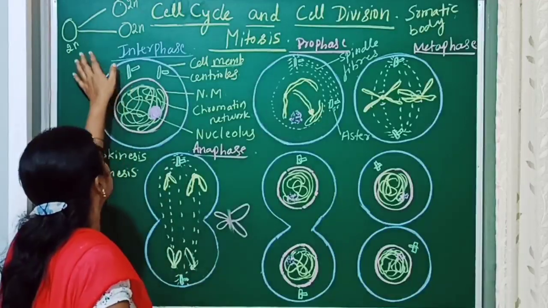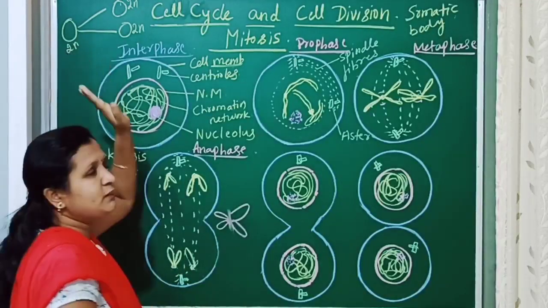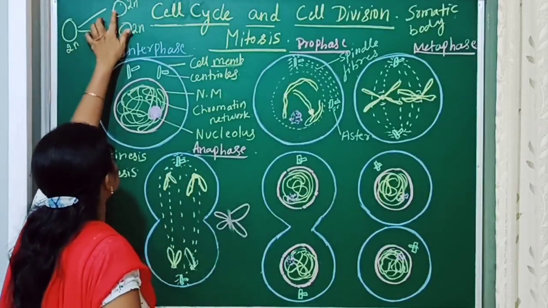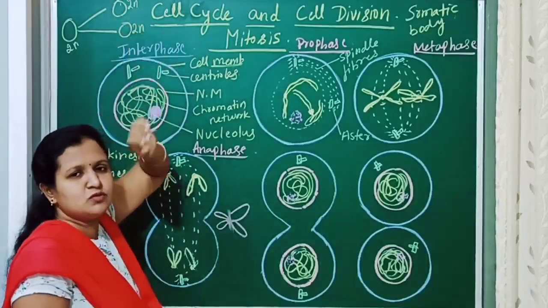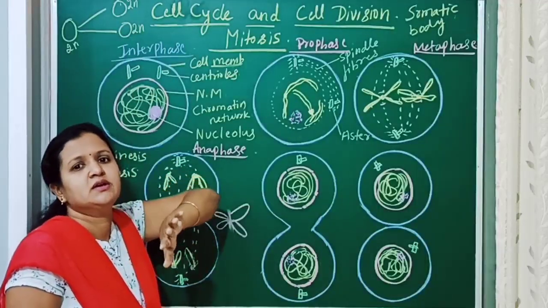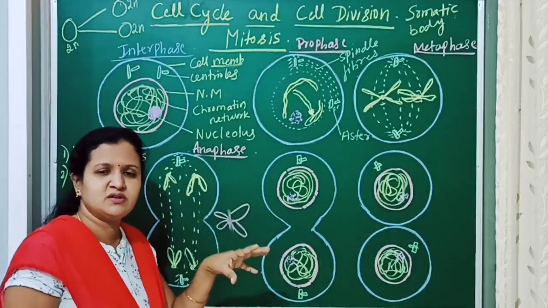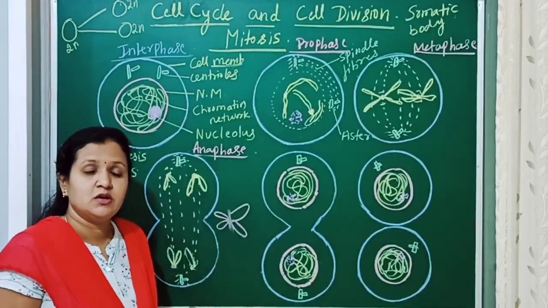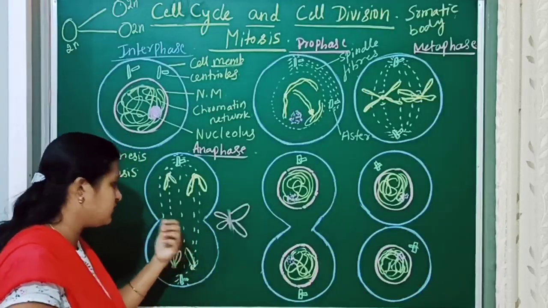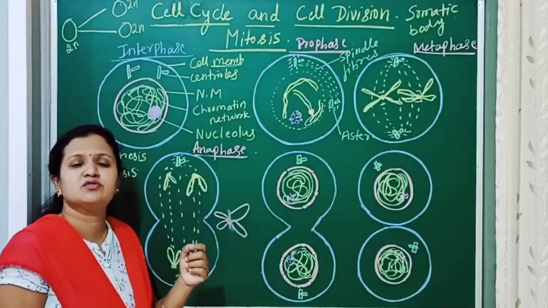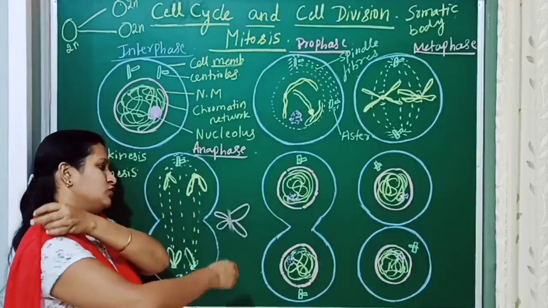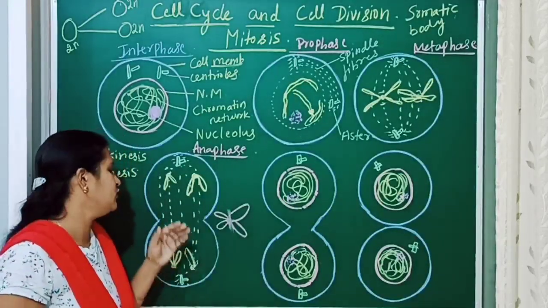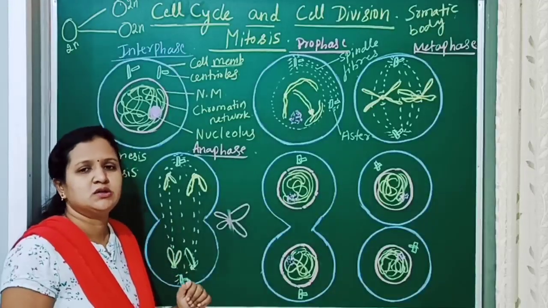So the parent cell will be diploid. We have already said that a diploid parent cell forms two daughter cells. The chromosome number also will be maintained. Whatever chromosome number is present in the parent, the same number of chromosomes will be distributed to the daughter cell. So how does it happen? Because of the division of the centromere in the chromosomes, two daughter chromosomes move to one pole and two daughter chromosomes move to the other pole.